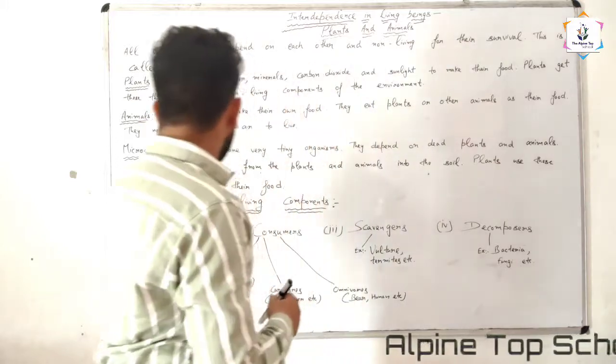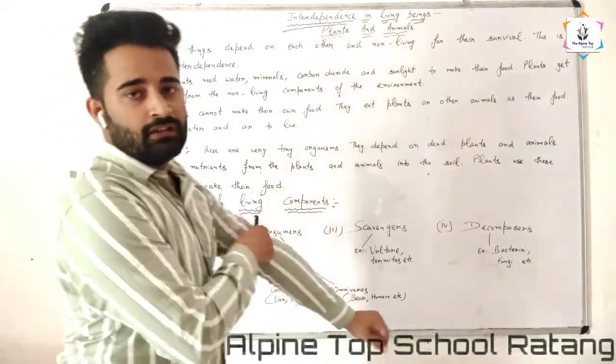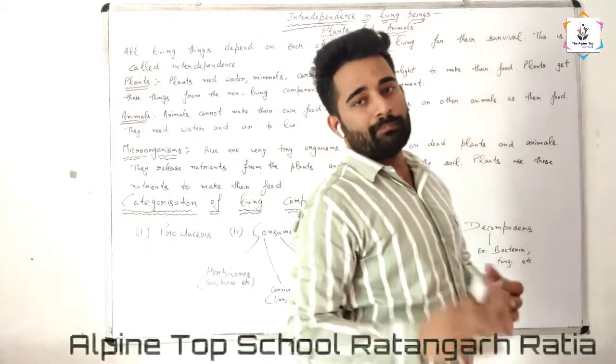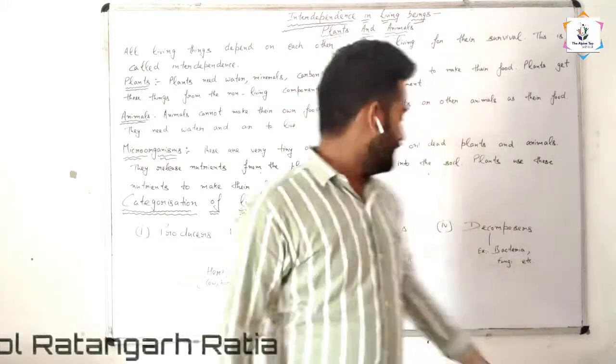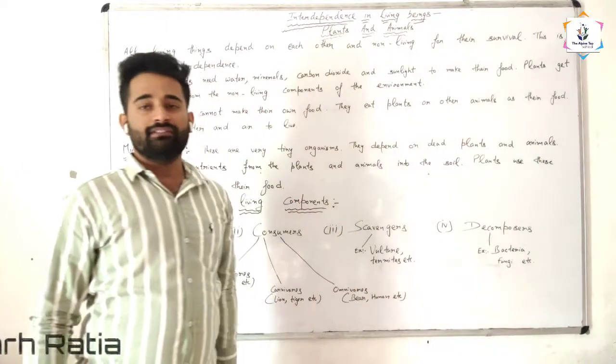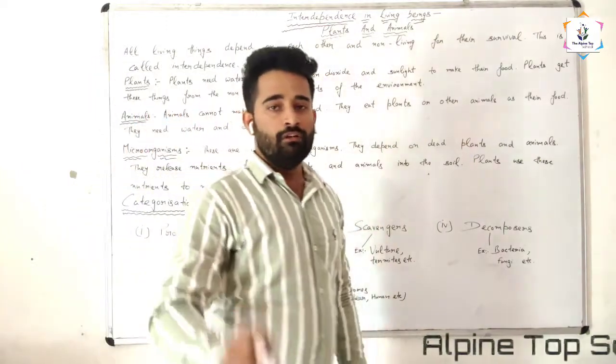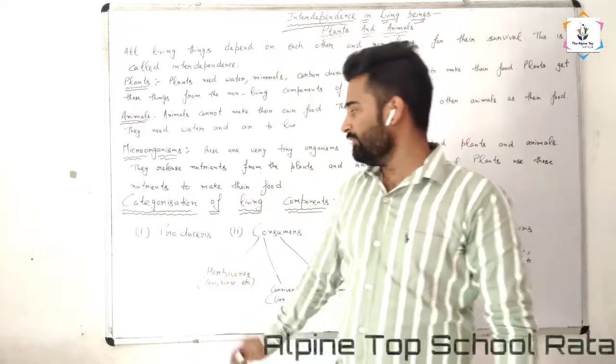Next is the categorization of living components. How many kinds of living components are present in the environment? We will discuss here. First of all, producers. Second, consumers. Third, scavengers, and fourth, decomposers. We will discuss each type one by one.